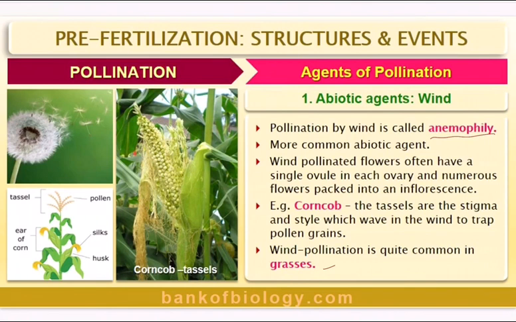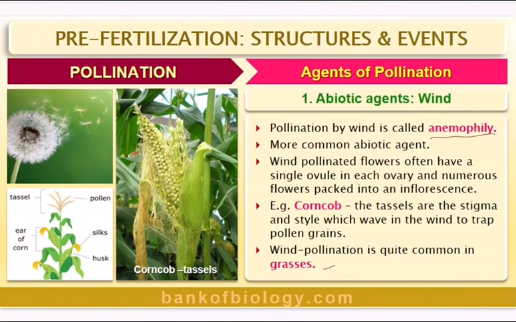Wind pollination is quite common in all the grasses. So what is the basic condition for anemophily? They should be lightweight. So anemophily is an abiotic means of pollination by wind and, being non-directional, it is a wasteful process.